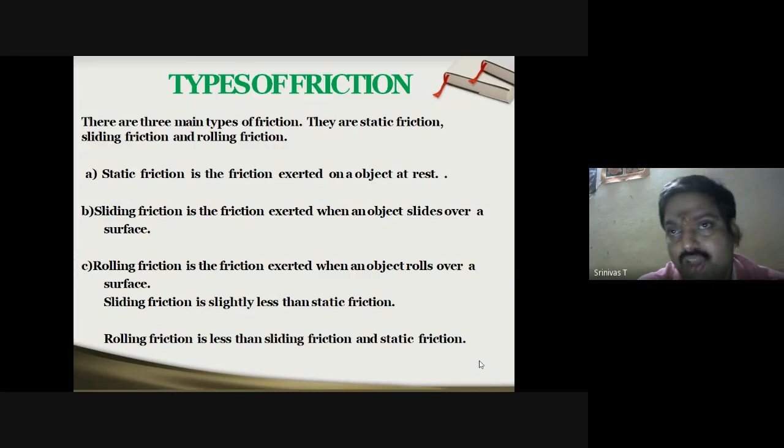Otherwise, as long as the object is not moving because of its weight, and static friction is being applied there, we can easily infer that because of its own weight there exists some friction. So unless you dominate it with a pushing force, we cannot make it move.